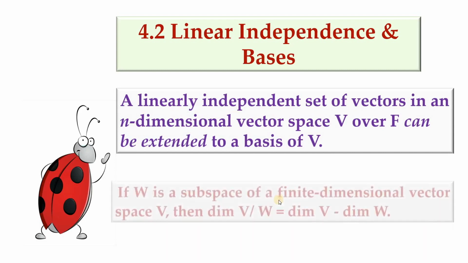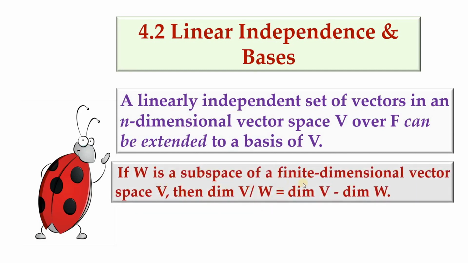Then another result is this: if W is a subspace of a finite dimensional vector space V, then dimension of V mod W is dimension of V minus dimension of W. So first we will establish the first result.